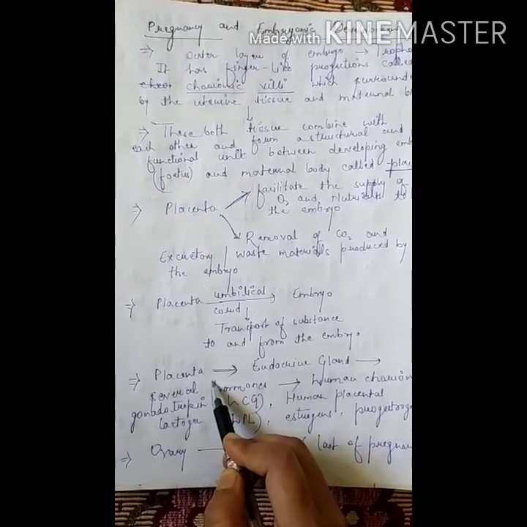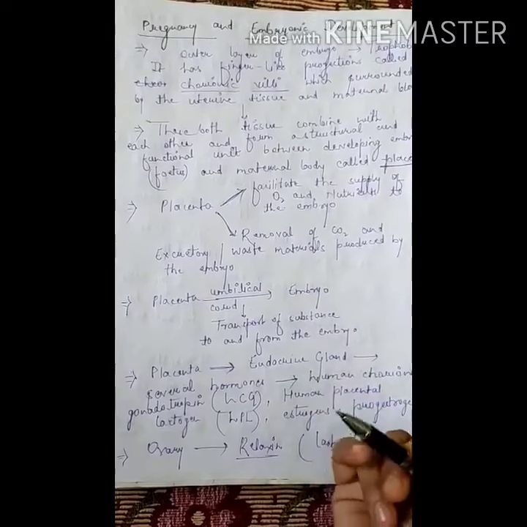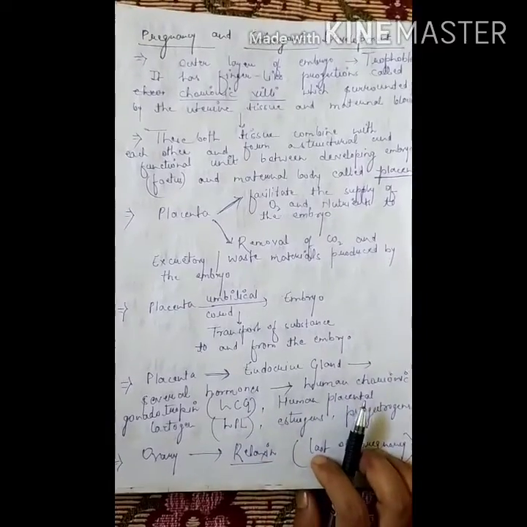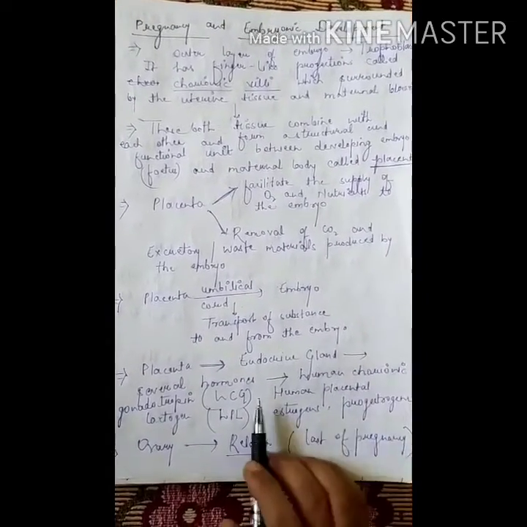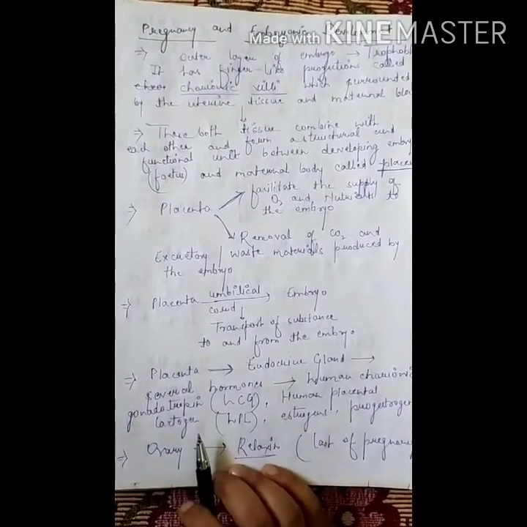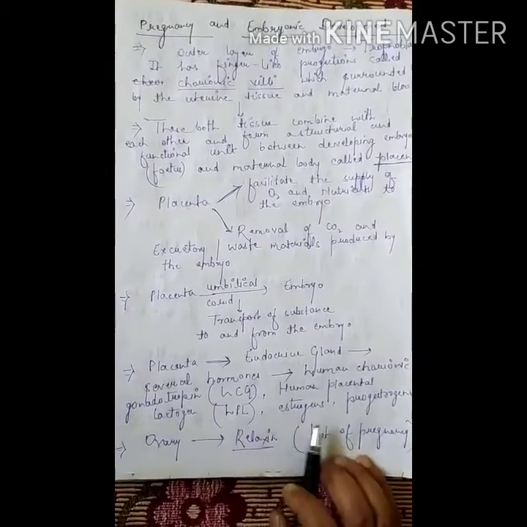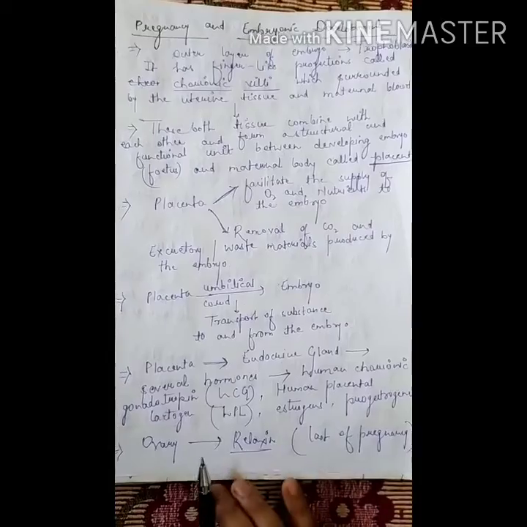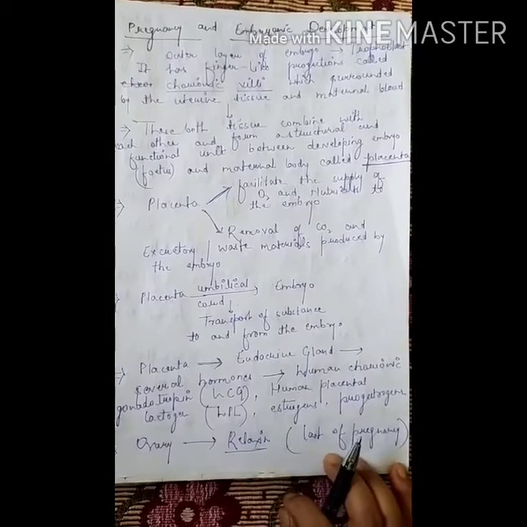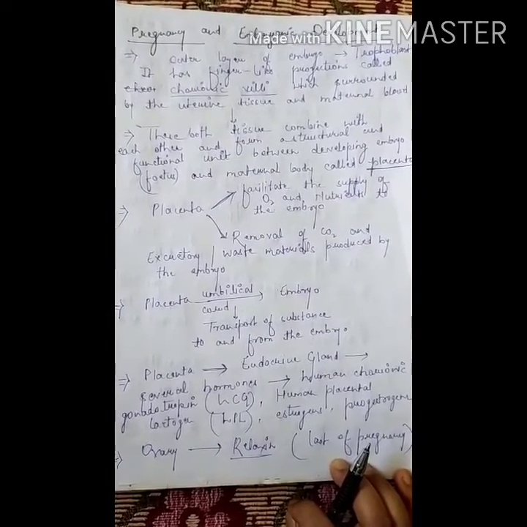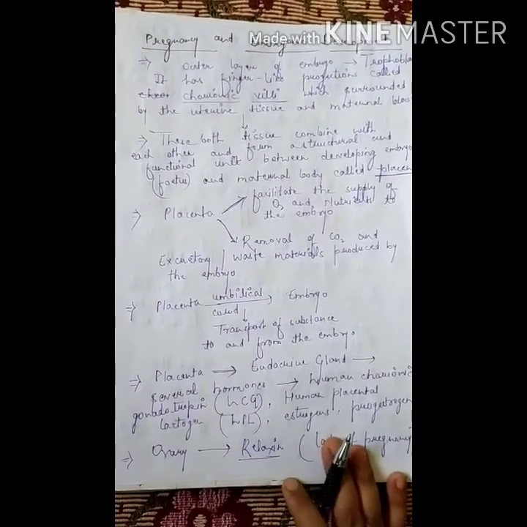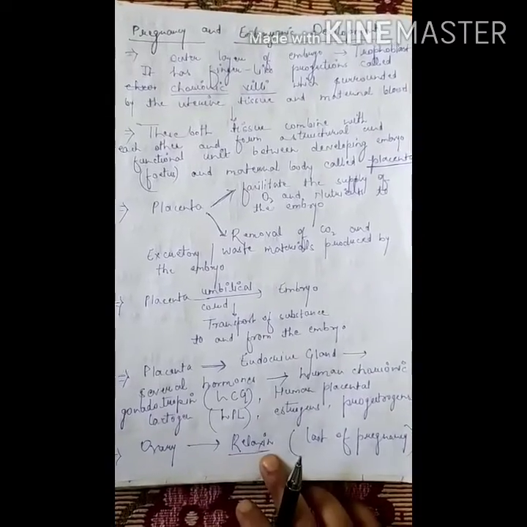Now the placenta behaves like an endocrine gland. As a gland, it secretes several hormones like human chorionic gonadotropin, that is HCG, human placental lactogen, that is HPL, estrogen, progesterone, etc. And the ovary releases the relaxin hormone at the end of pregnancy, when the time of parturition, the time of delivery, comes.